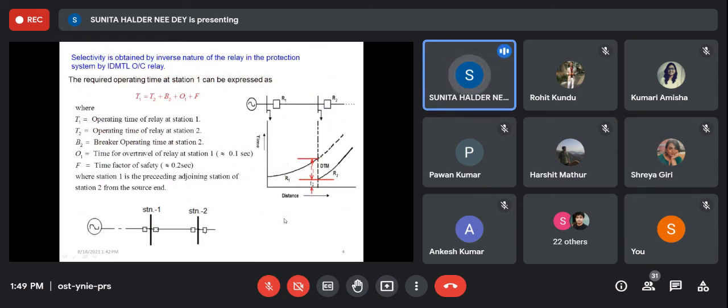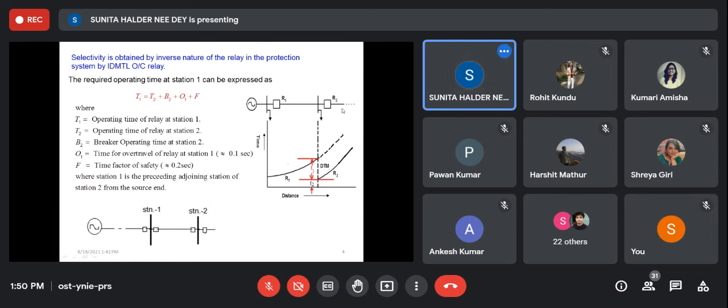Now, what will be the time of operation for a relay? Say this is the time of operation of relay 1, T1, and the time of operation of relay 2 is T2. Then when will relay 1 operate? Obviously, at first relay 2 will operate. This does not mean that relay 1 will not start operation. It will not just wait, stand still, while relay 2 operates and fails, and only then start rotation.